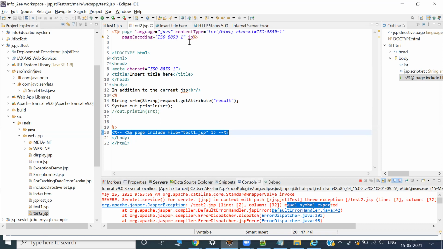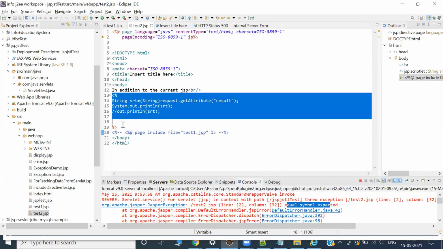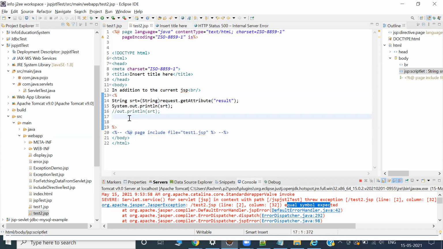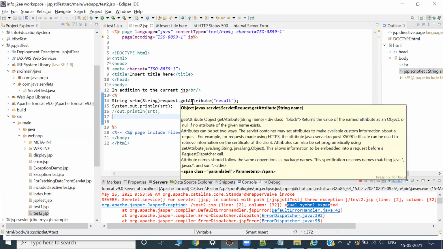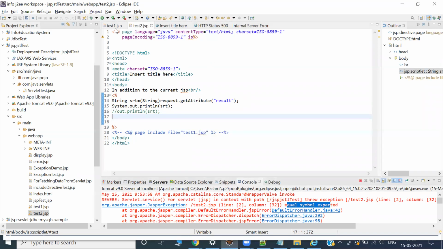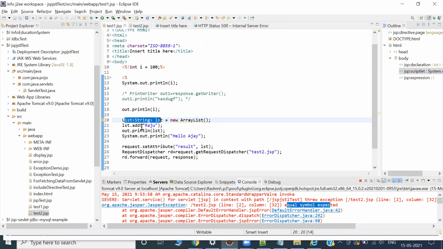Java language. I'm not importing anything. This is an output, out.println. This time I take request.getAttribute, because it is already forwarded from Test1 to Test2 and coming from there.